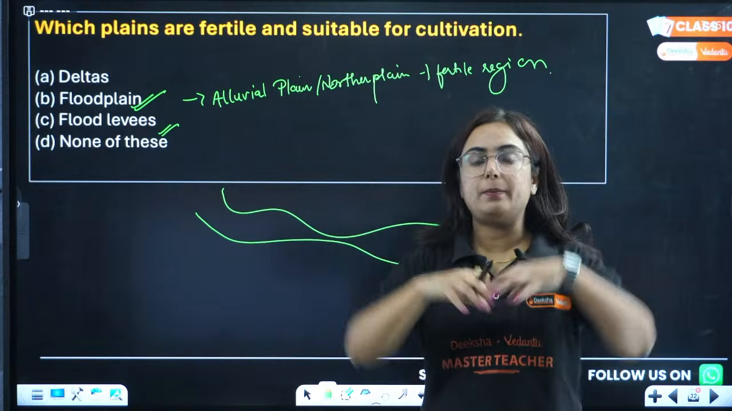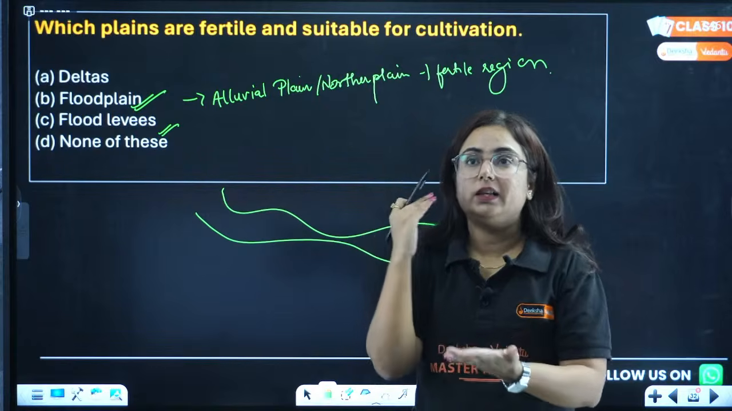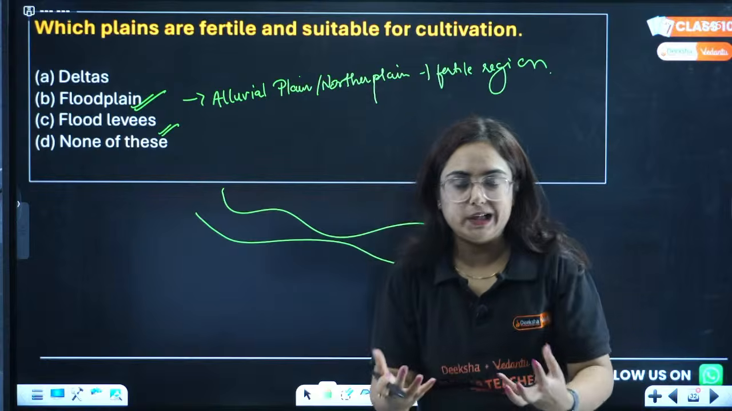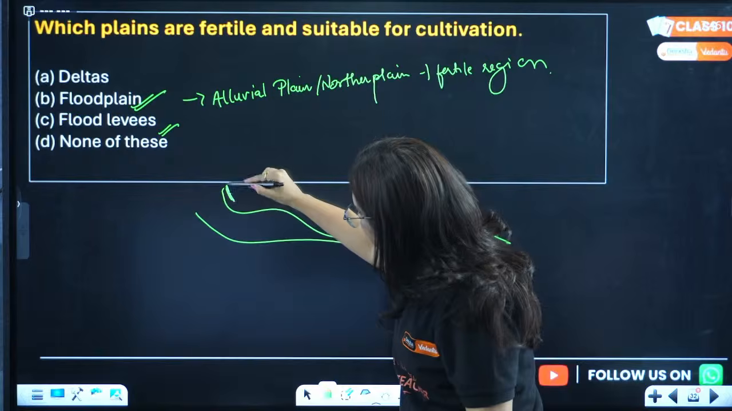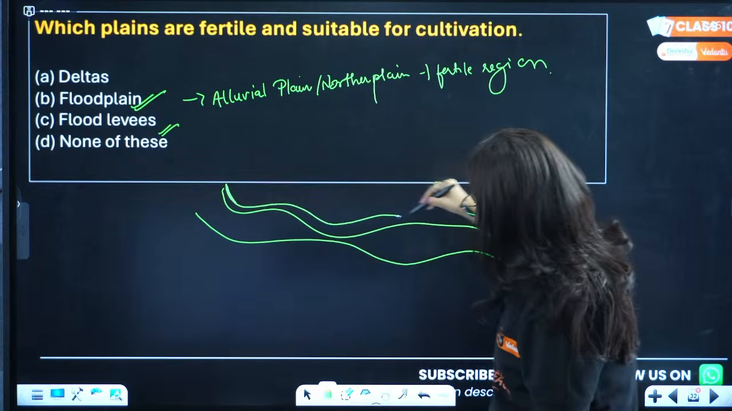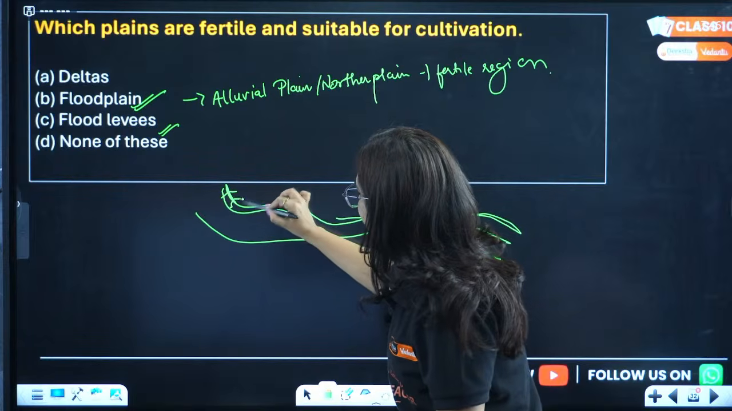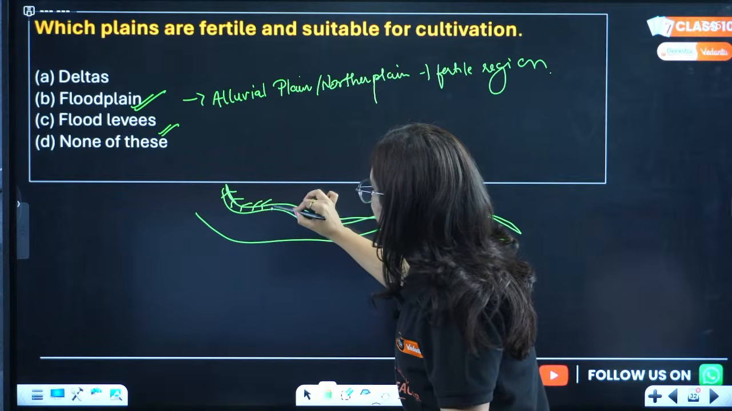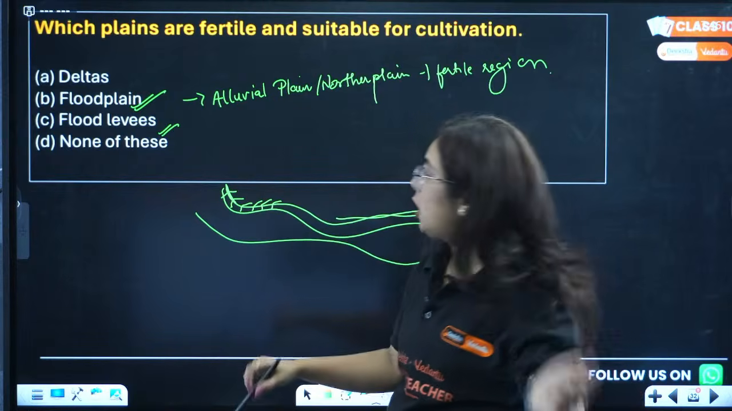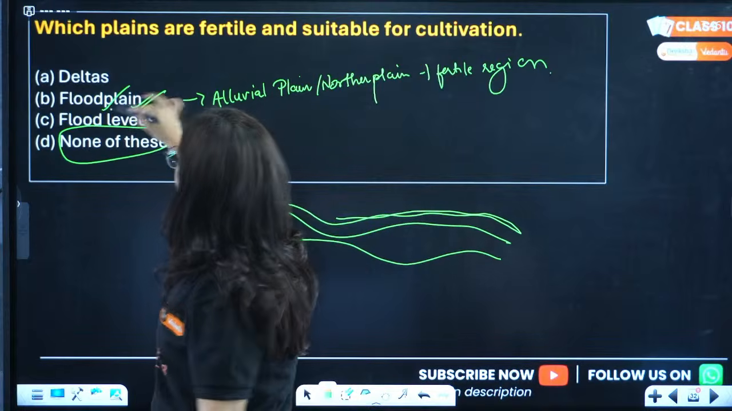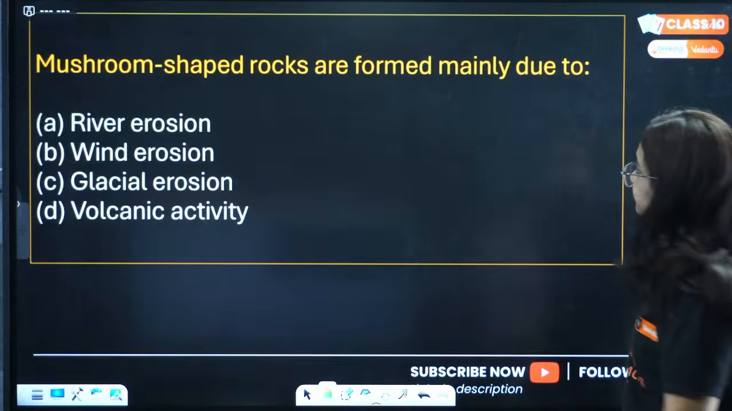whenever the water is more in the river, the depth of the river cannot hold it. What happens? The sediments come out because of flood, and in the corner of this river flow, they form small mountain-like structures like this. These are known as flood levees. So here fertility can never be. It's not beta, none of these. Floodplain is the most fertile region. Get it? Very good. Next question.